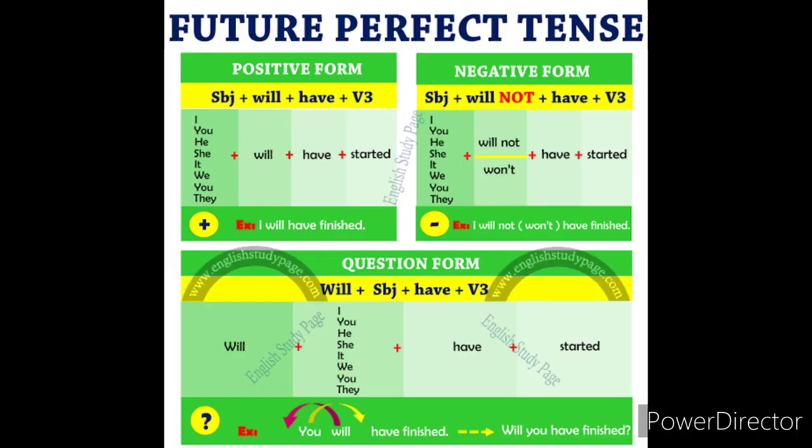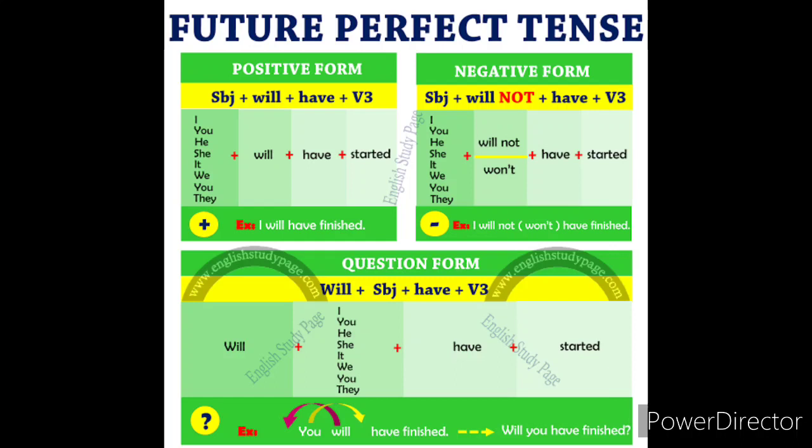Children, now let's see the structure and sentences for future perfect tense here. In positive form, we should start with subject plus will have plus verb 3 form. So this is the structure for future perfect tense in positive, children. See here in the sentences: I will have started, you will have started, he will have started, she will have started, it will have started, they will have started, we will have started, you will have started.